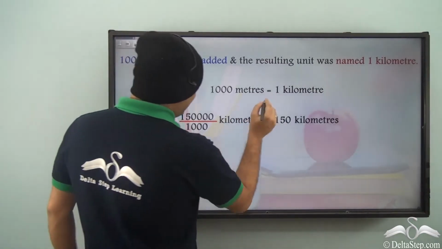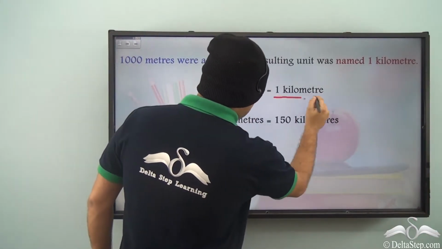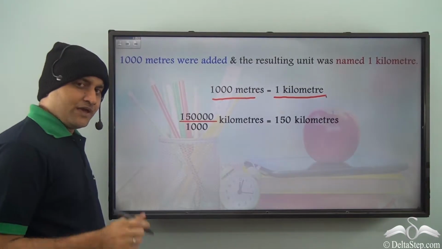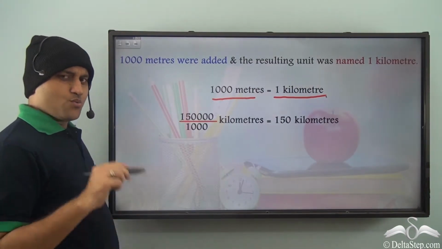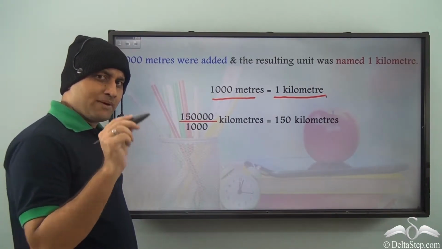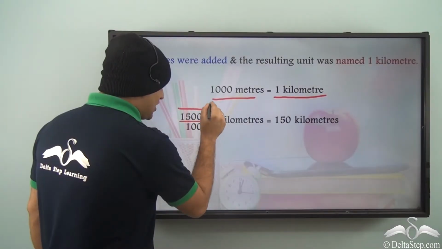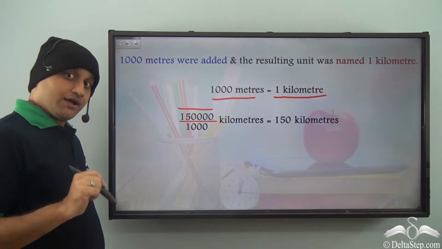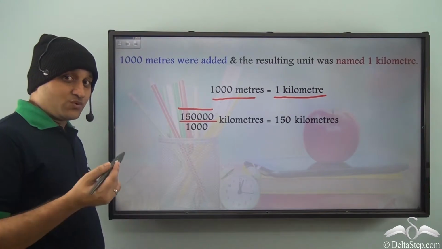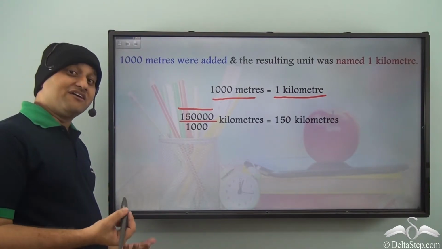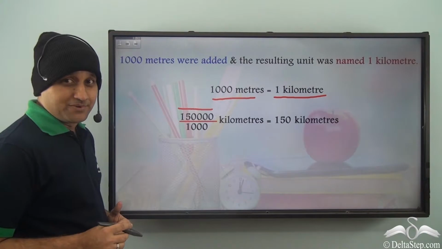So let's see. We know that 1000 meters is equal to 1 kilometer. Now, in case of Raima, what was the distance from Mumbai to Pune? 1,50,000 meters, isn't it? Now, we need to convert it into kilometers so that we can have smaller manageable numbers.